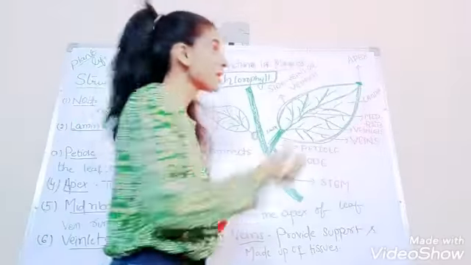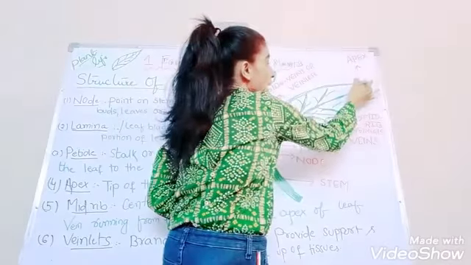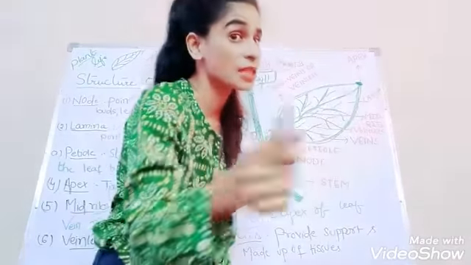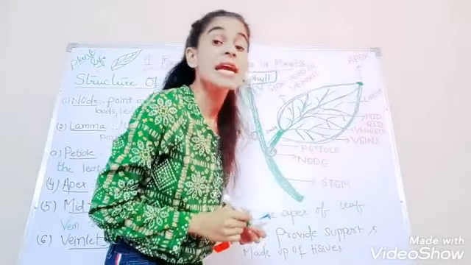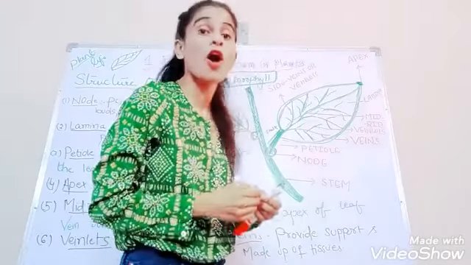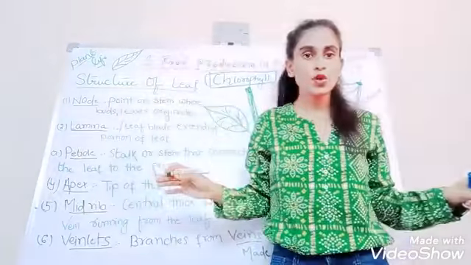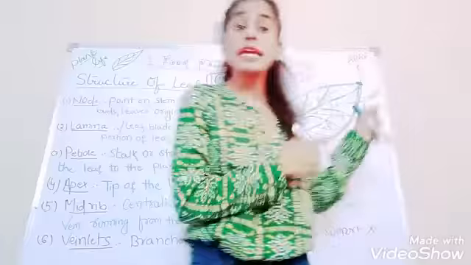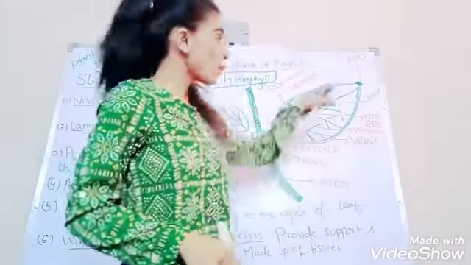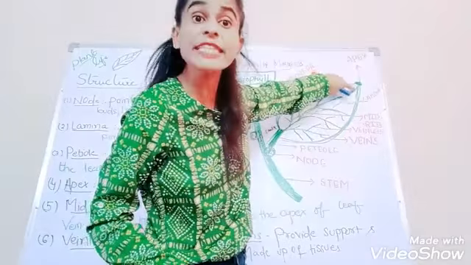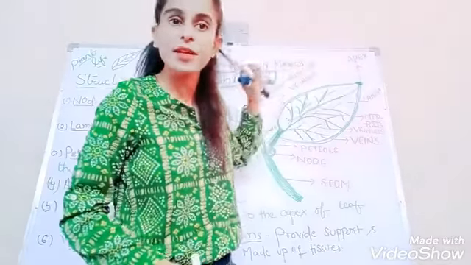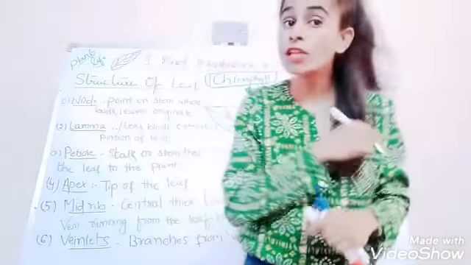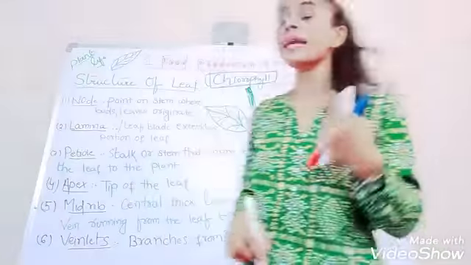Understood? What is petiole? It's a stalk which connects the leaf with that of the stem. What is apex? The tip of the leaf. Yes, clear? Now let's move on to another structure, midrib.